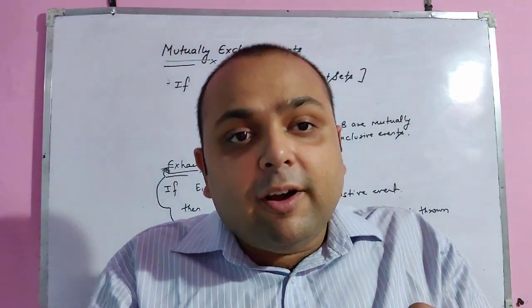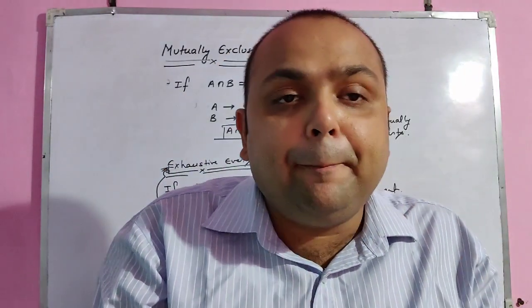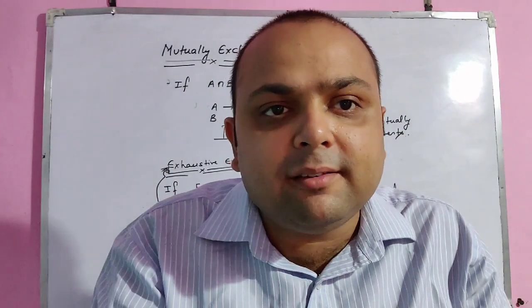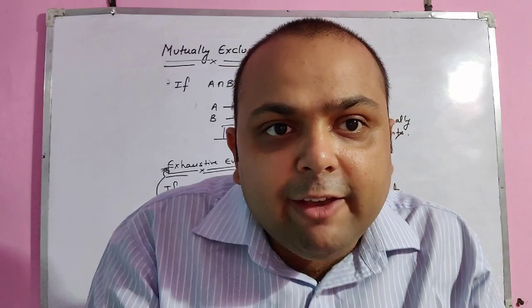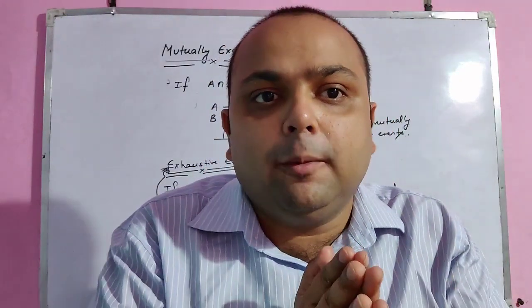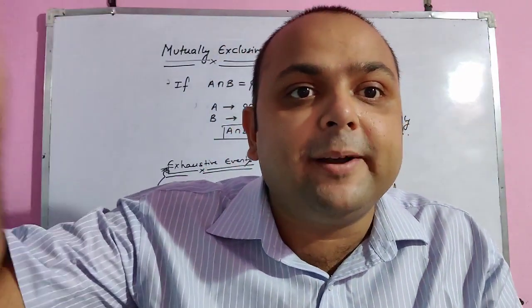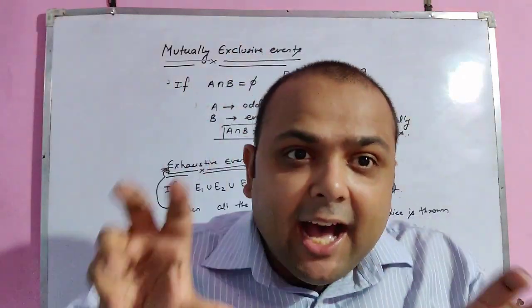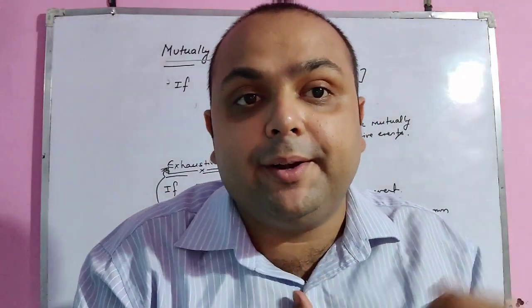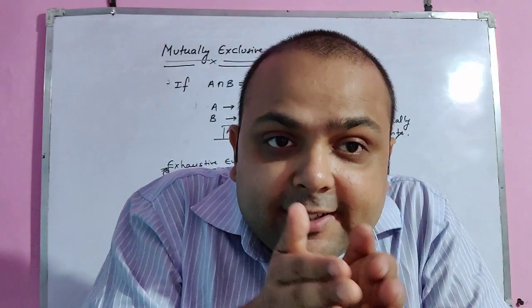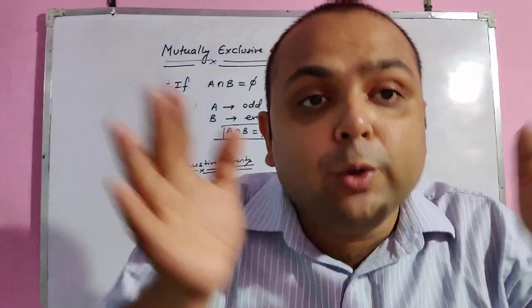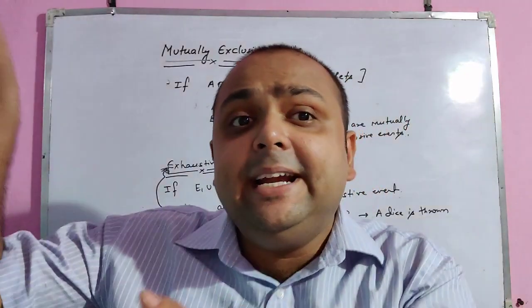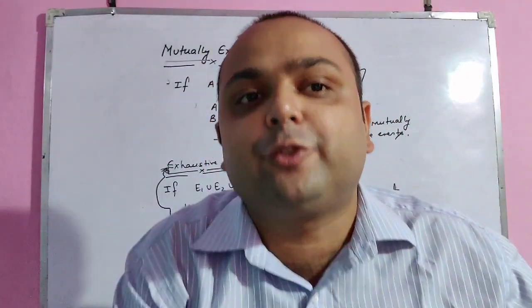And if I throw a die, the sample space is 1, 2, 3, 4, 5, 6, and the two sets we have are odd number and even number. If I do the union of A and B, I get the whole sample space. So they are called the exhaustive event. If the intersecting part is phi, they are mutually exclusive, and if they are doing the union and getting the complete sample space, they are called exhaustive.